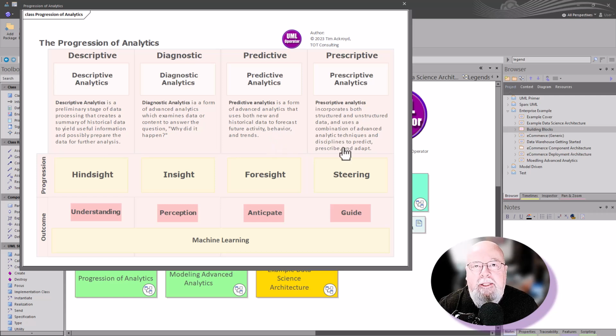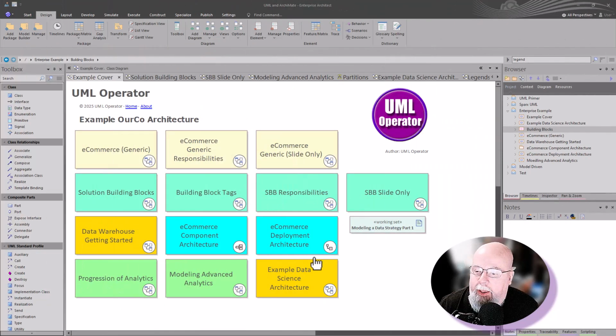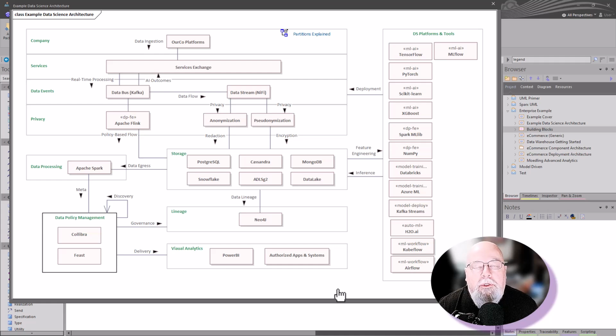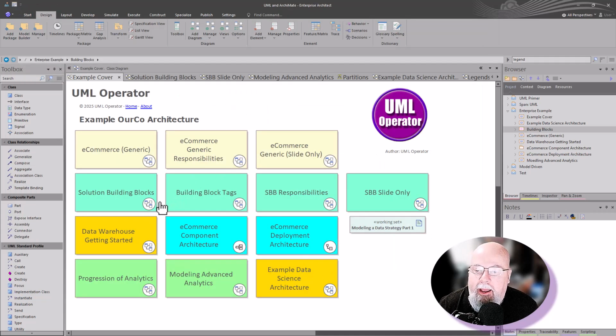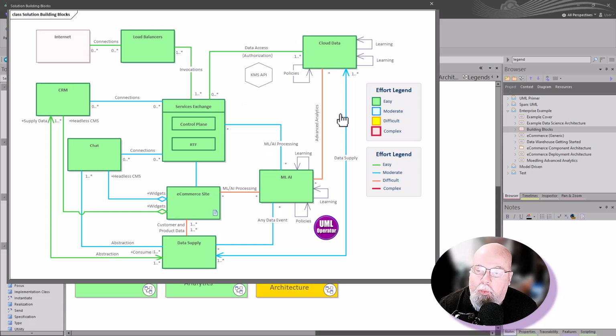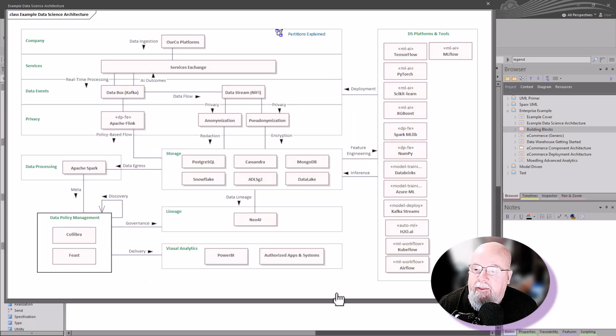And then we get to the outcomes, the prescriptive. And this is controlling what will happen, steering what will happen, guiding what will happen as we're using our data to drive our objectives. And along the way, we are going to be building out data science architecture. So we're going to look at and break down our block diagram and everything relevant to our data strategy and apply the various tools and platforms in order to accomplish our objectives.